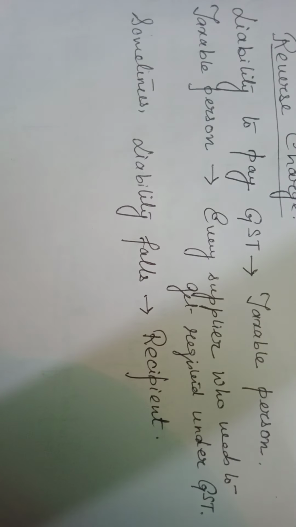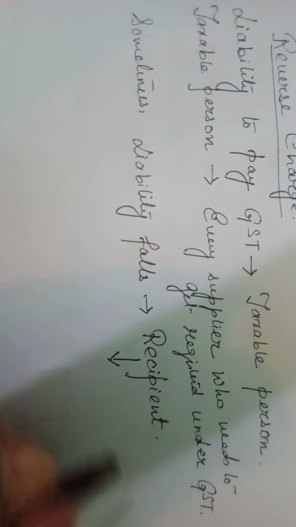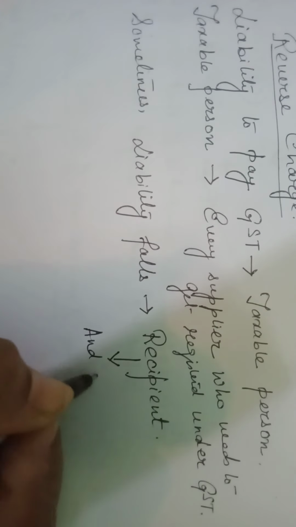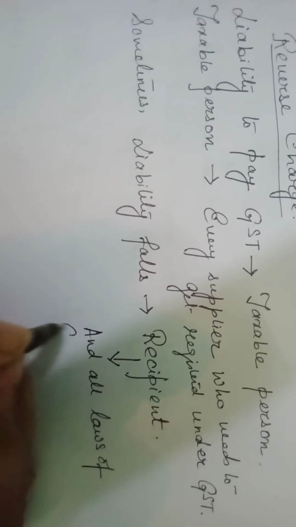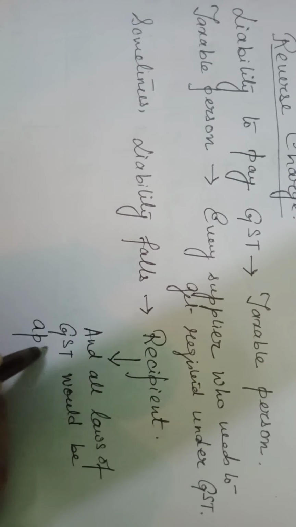And all the provisions of GST law shall apply to the recipient as if he is the person liable to pay tax in relation to the supply of goods and services. Sometimes liability falls on the recipient, and all laws of GST would be applicable on this person.